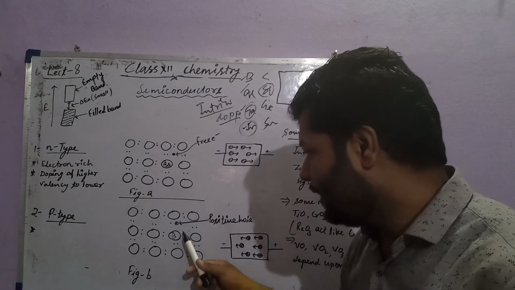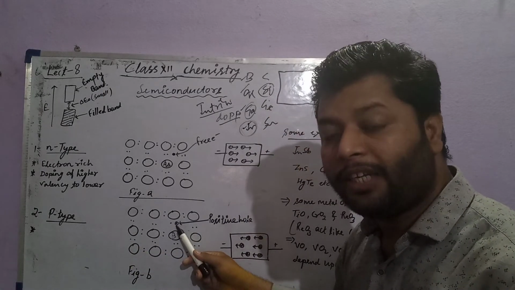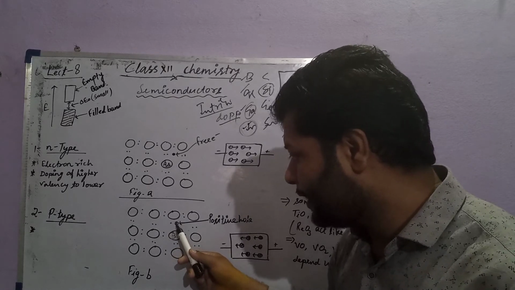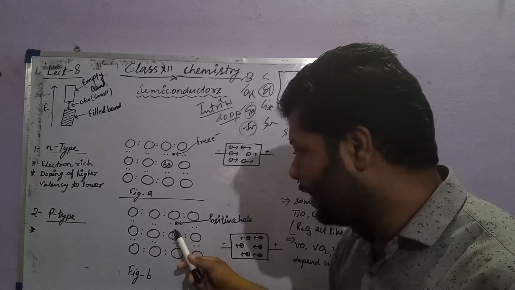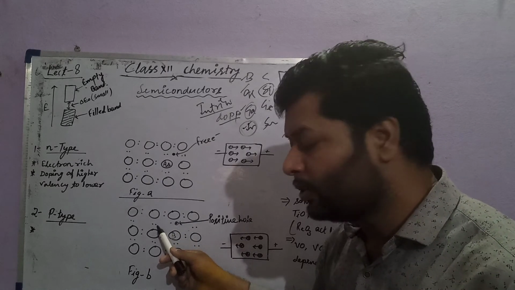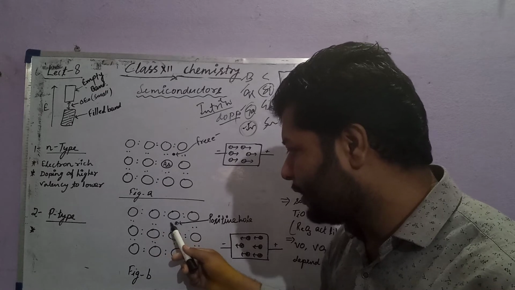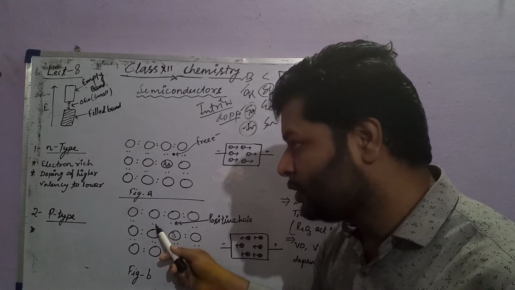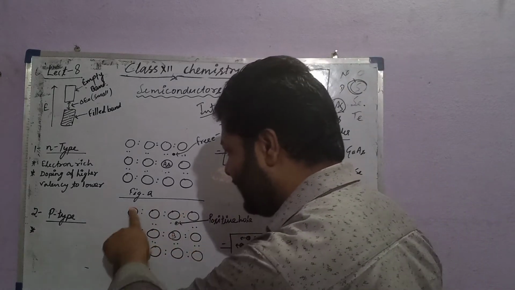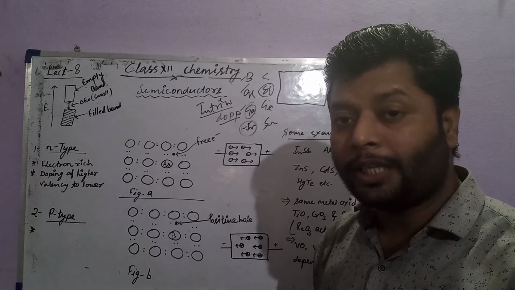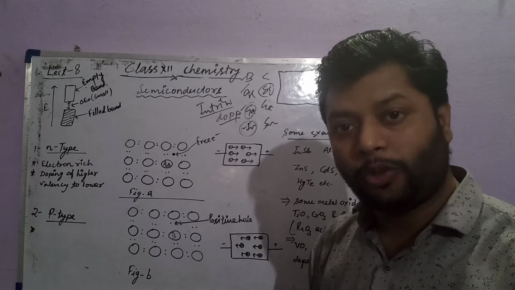How? This positive hole, the electron-deficient center, attracts a neighboring electron towards this site, and that causes a positive hole there. The same will happen here also. The neighboring electron is attracted towards this positive hole, a bond forms, and now there will be a positive hole elsewhere. That is why the positive hole is mobile in the solid crystal and causes conductivity.